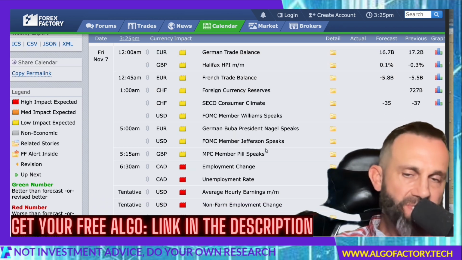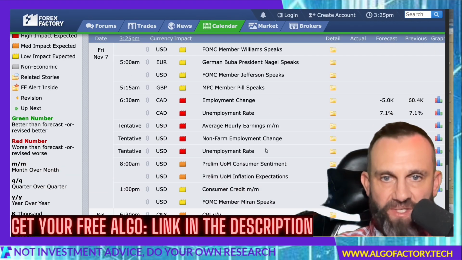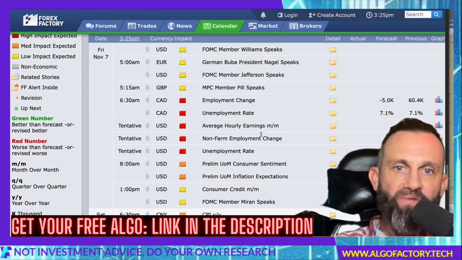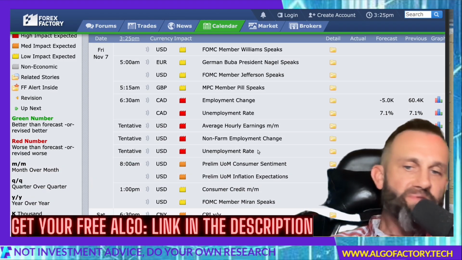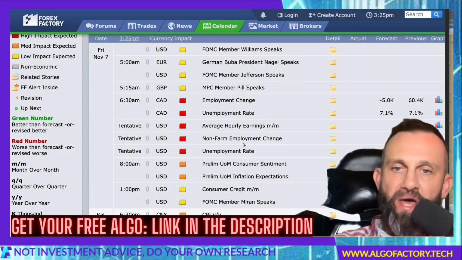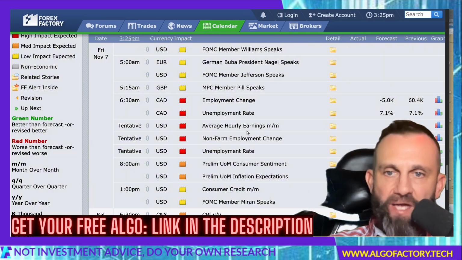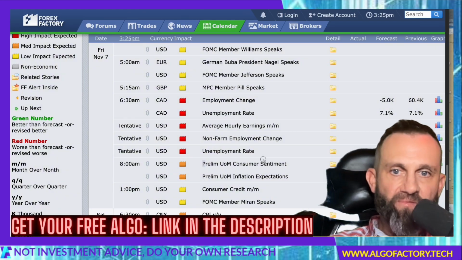Scheduled tentatively around that time is U.S. data, hourly earnings, non-farm employment data, unemployment rate. However, the government is shut down. We may not see that data that day or at that time. Following that at 10 a.m. EST is preliminary University of Michigan consumer and inflation data coming out.